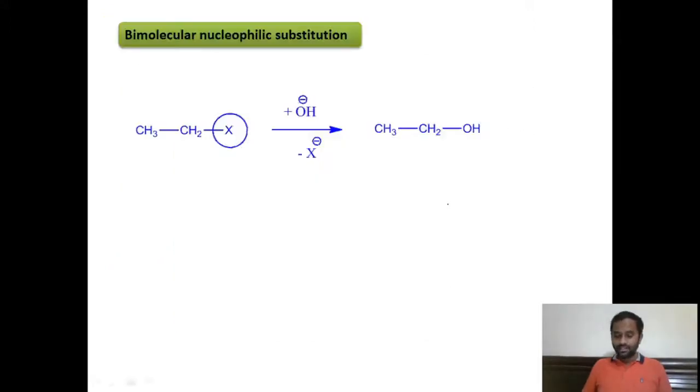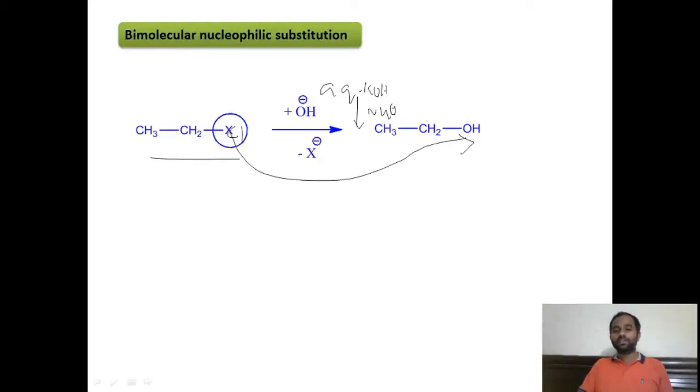Right? And coming to the bimolecular nucleophilic substitution reaction, as an example I have taken ethyl halide, that is ethyl chloride. Again for this we take aqueous KOH as the reagent, which supplies the nucleophile, that is the hydroxy nucleophile. And how do we write the product? Very simple. We replace the chloro group with the hydroxy group.